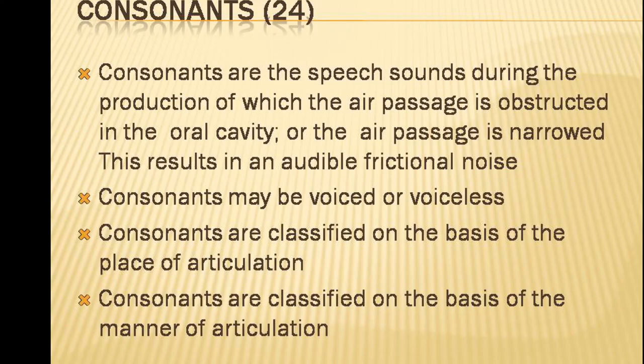They are touching each other or very close, so that the air is completely blocked or the air passage is narrowed. This results in an audible frictional sound. The sounds produced in this way are called consonant sounds.